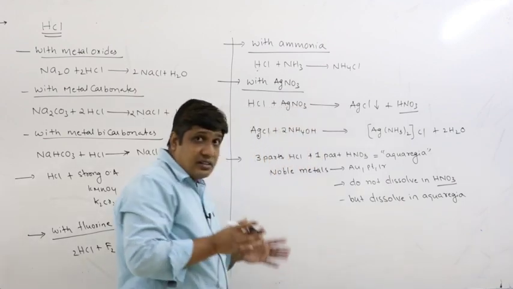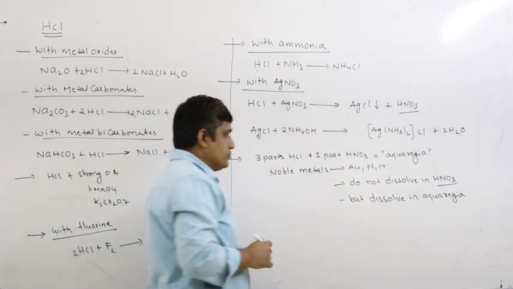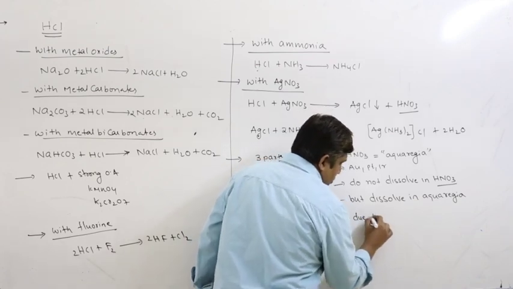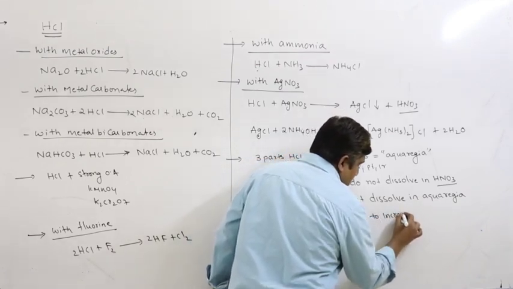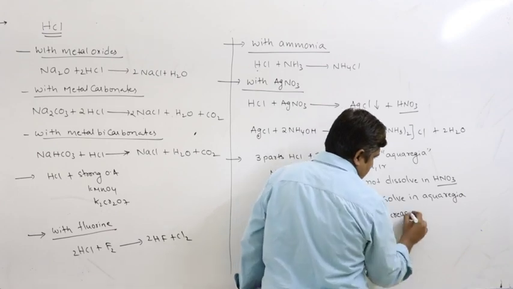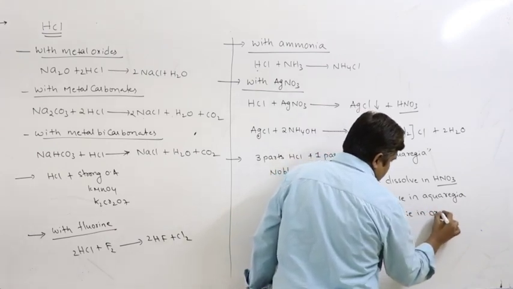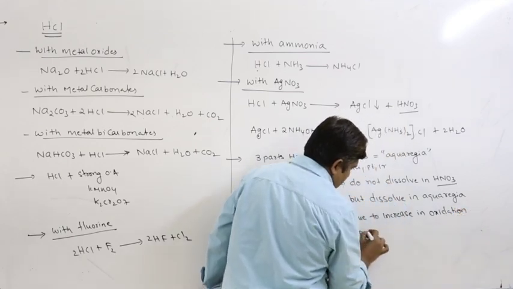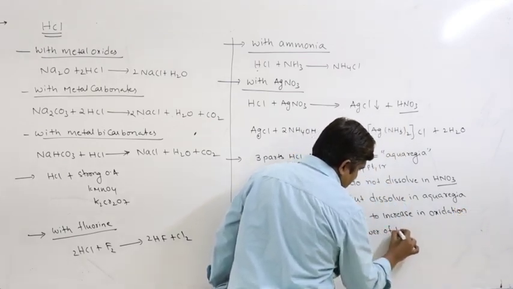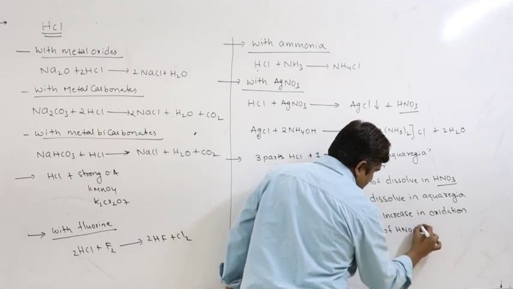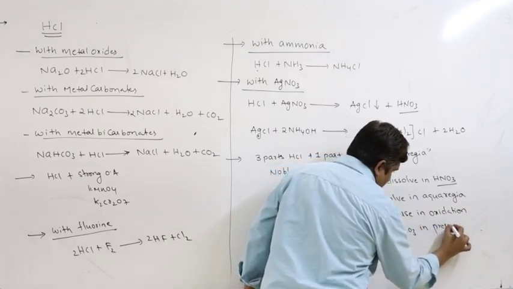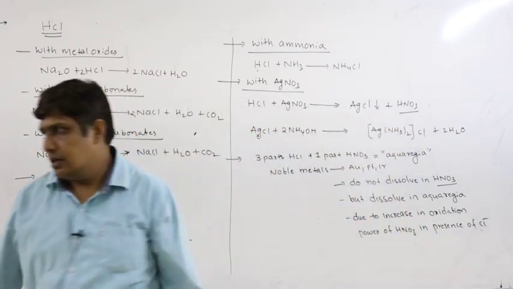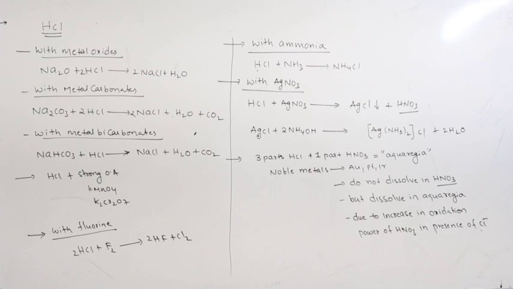Why do they dissolve in aqua regia? Due to increased oxidation power in the presence of Cl minus. So that is the chemistry. Let us see one example.